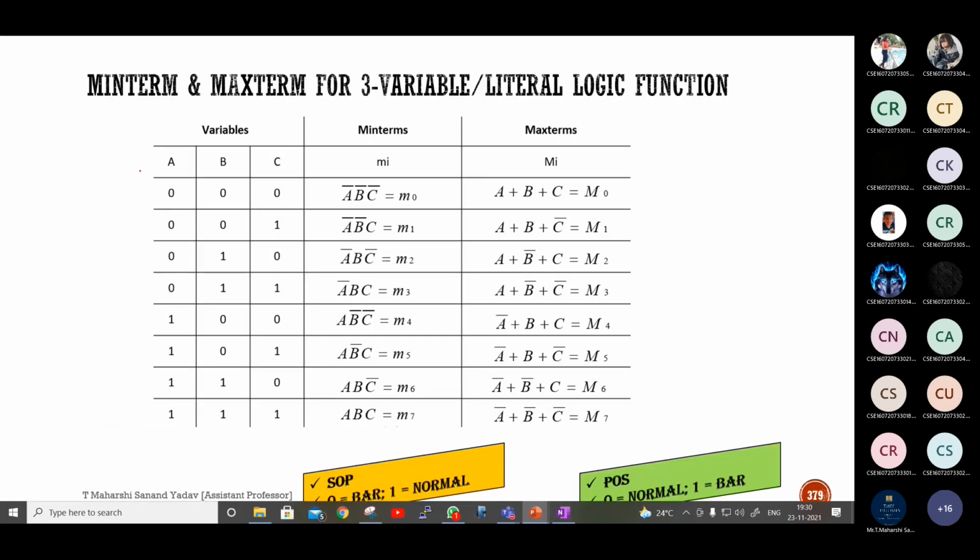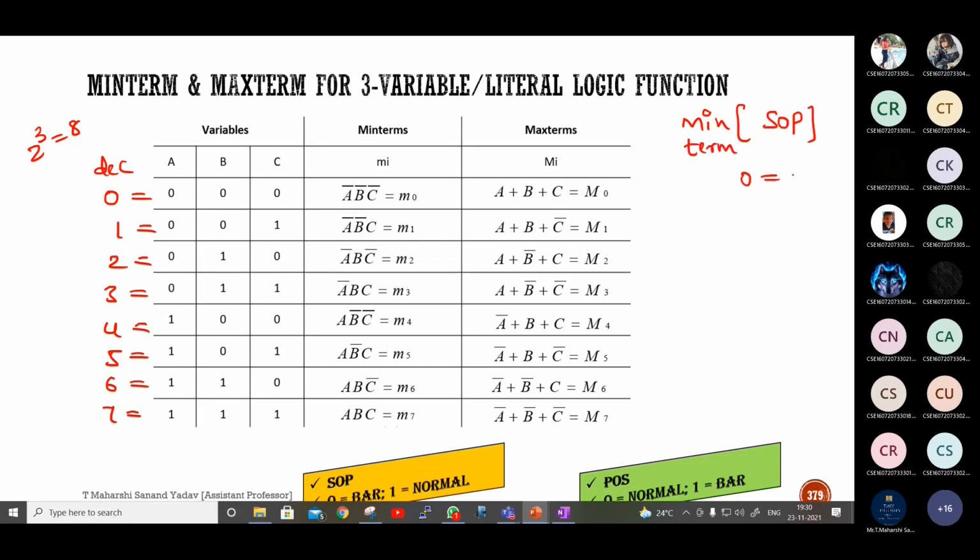See this one. If 3 variables are there, how many combinations do we get? 8. For 3 variables, it is 8. So this is 0, 1, 2, 3, 4, 5, 6 and 7. Total 8. This is in terms of decimal, and all these are binary equivalents. Next, minterm is for SOP, and here 0 is called bar, 1 is called normal.